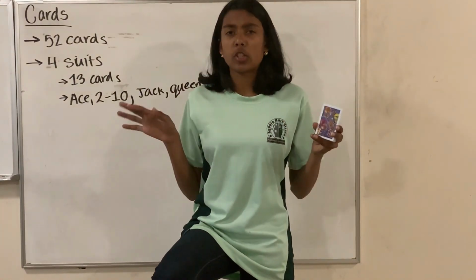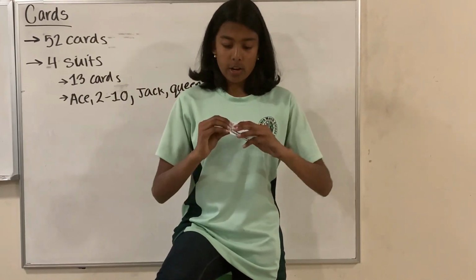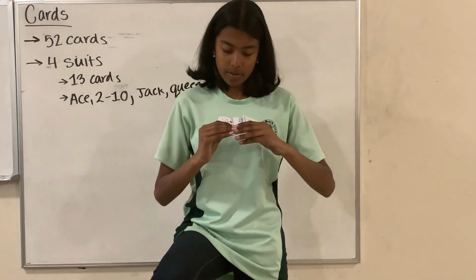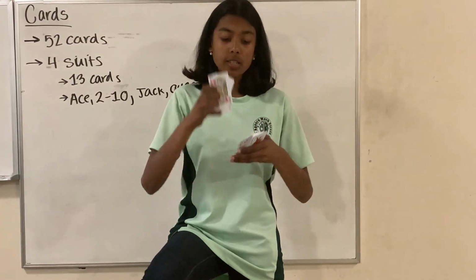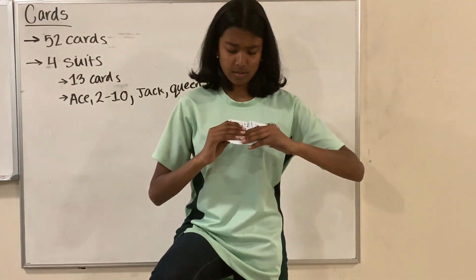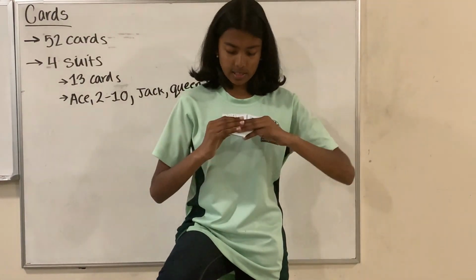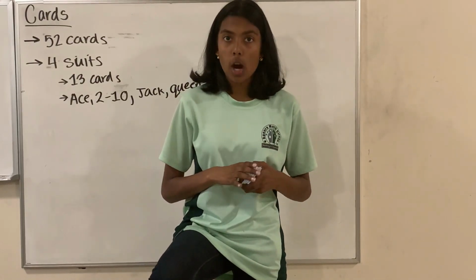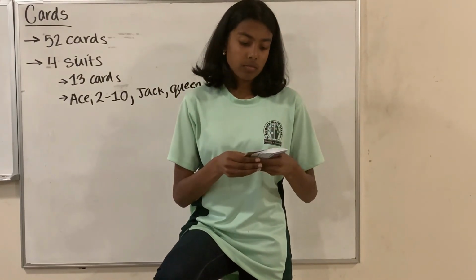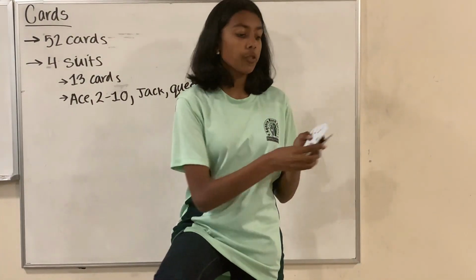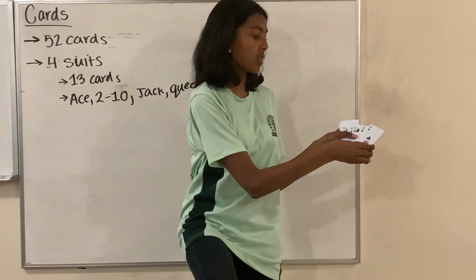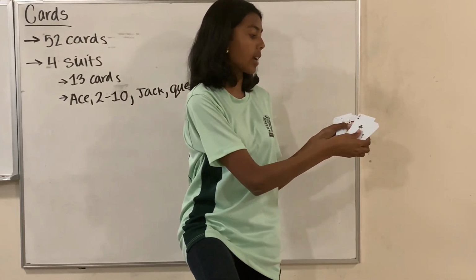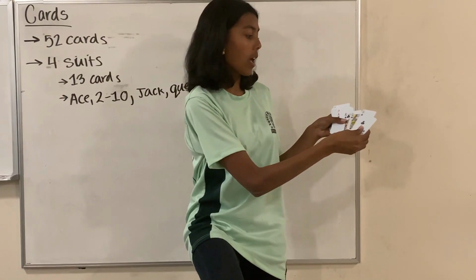In those 52 cards, there are 4 suits. There is diamond, there is heart, there is clover, and lastly there is spades. And in each of those suits, there are 13 cards. That goes from the ace, 2, 3, 4, 5, 6, 7, 8, 9, 10, the jack, the queen, and the king. The jack, king, and queen are called face cards.